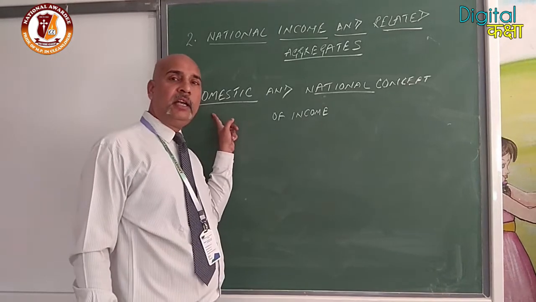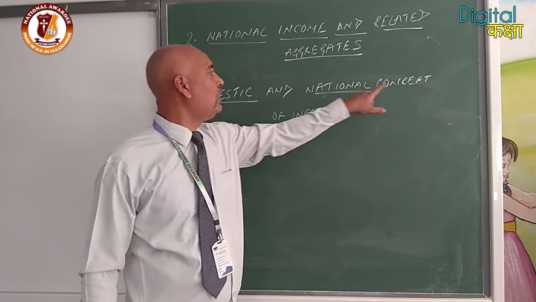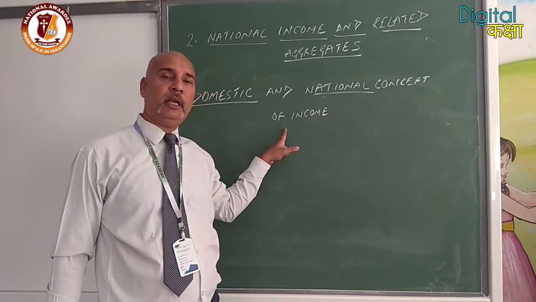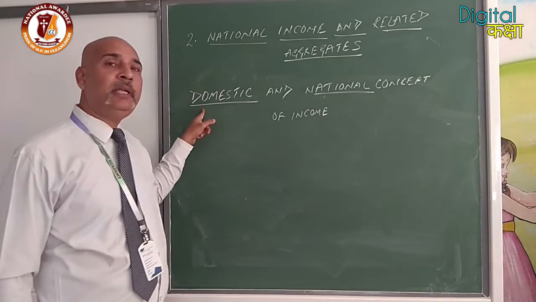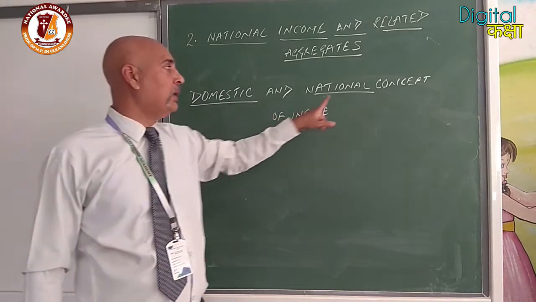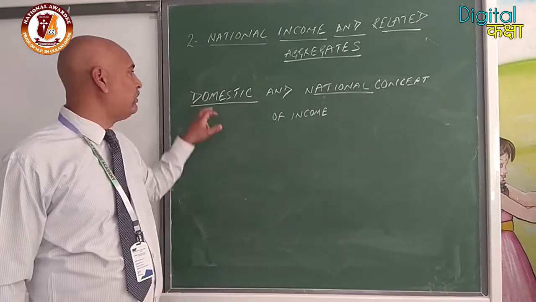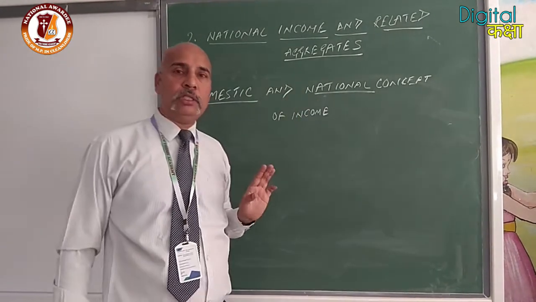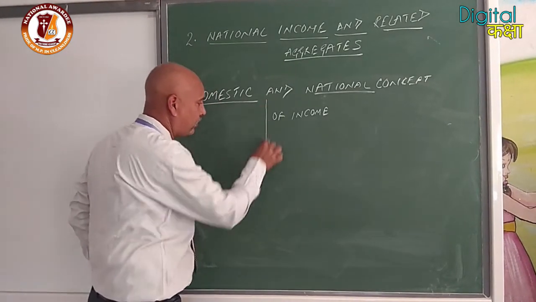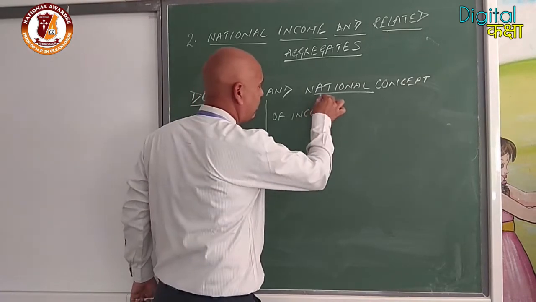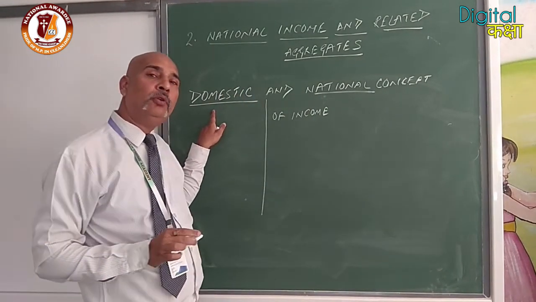Let's start with another topic, that is domestic and national concept of income. Clear? It must be very clear to you what items will be included in domestic income and national income. There is a very thin or minor difference between domestic and national concept. Okay? Now first we will take domestic and national income. So what items will be included in domestic income?